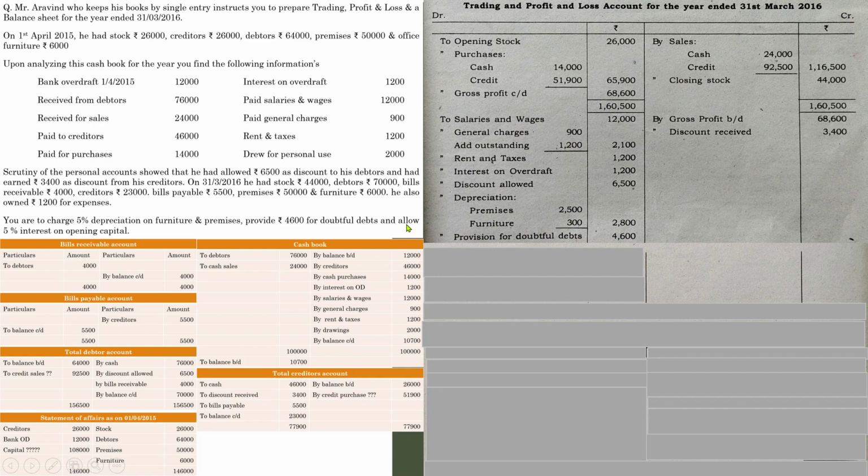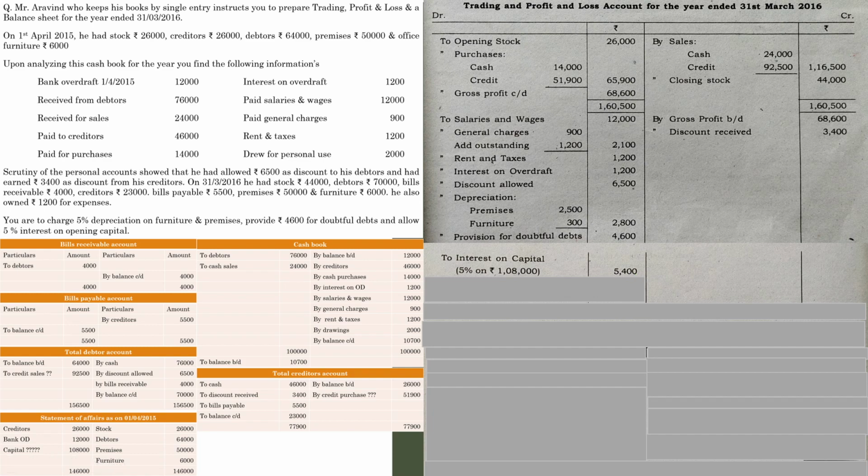And next one, another expense, allow 5% interest on opening capital. Sometimes a percentage will be given. It will be mentioned that allow 5% interest on capital. So remember, for providing interest on capital, usually we provide it on the opening capital amount. So where is the opening amount in the question? If it is in the question, take that amount. If it is not given in the question, go through the statement of affairs account, because here we have already prepared opening capital. So this amount into 5% you will get interest on capital. 5% into 1,08,000 you will get 5,400.